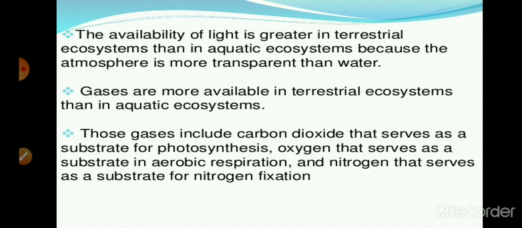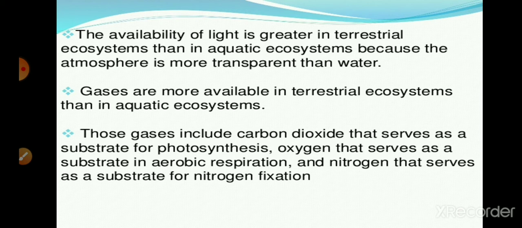Also, the availability of light is greater in the terrestrial ecosystem, because the terrestrial ecosystem is covered by the atmosphere, and the atmosphere is transparent due to gases. Due to this transparency, terrestrial organisms get more light, and due to this light availability, organisms show a great impact on their daily or biochemical activity. We know that light is important for photosynthesis in plants.